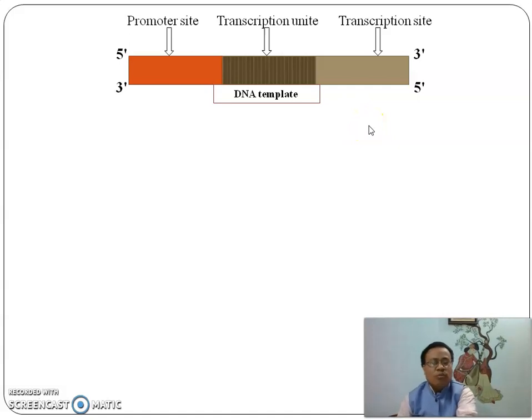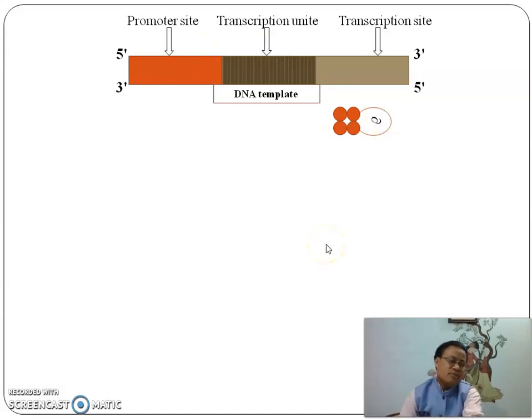Let us see how the process will start. First, RNA polymerase enzyme will bind with the sigma factor. This complex can identify the region of DNA where the promoter site is present.